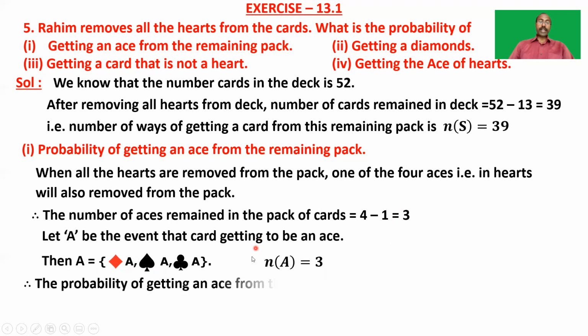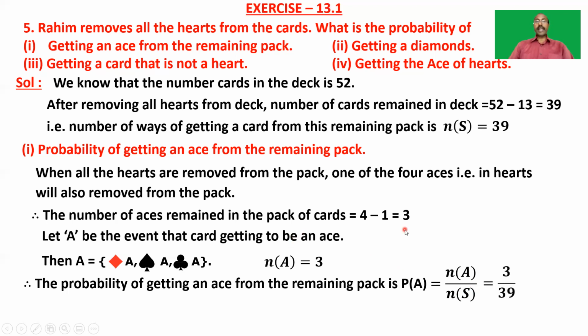Now the probability of getting an ace from the remaining pack is denoted by P of A, which is equal to the number of outcomes favorable to A by the number of all possible outcomes, that is, the number of elements in the sample space. We denote it by n of A by n of S, which is equal to 3 by 39, and is equal to 1 by 13. So the probability of getting an ace from the remaining pack is 1 by 13. So let's see the second one.